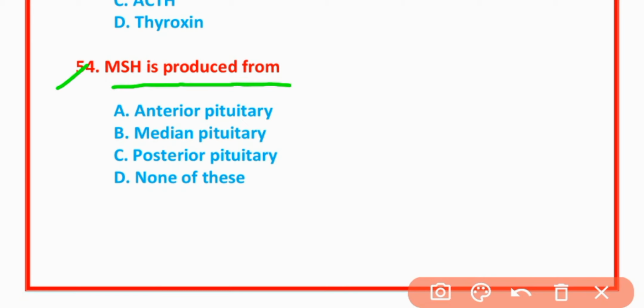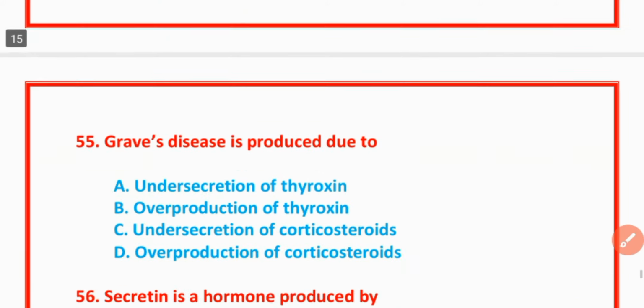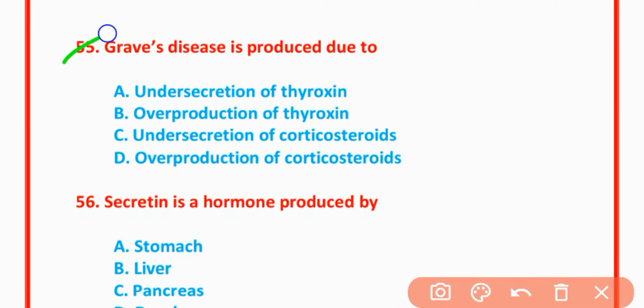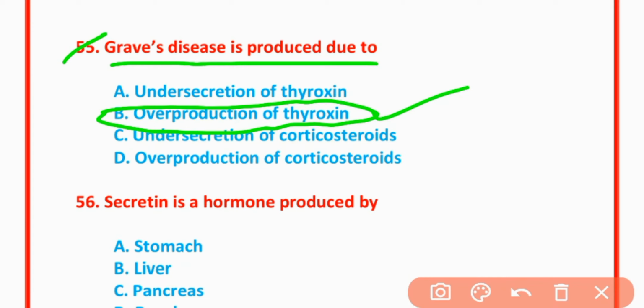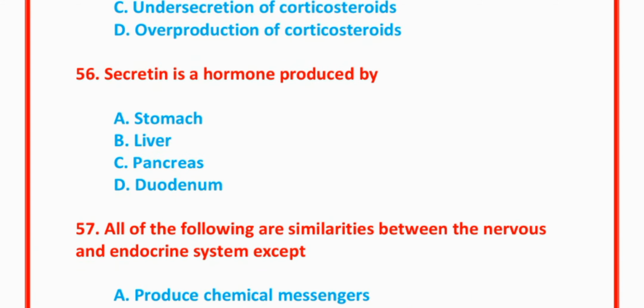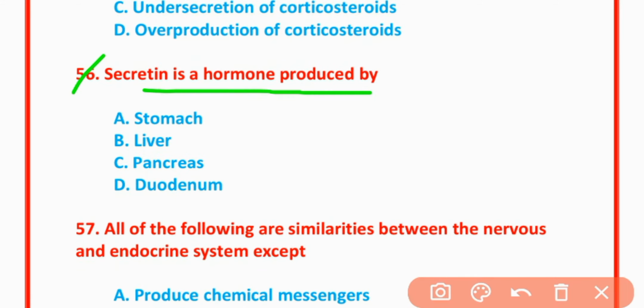MSH is produced from median pituitary. 55. Graves' disease is produced due to overproduction of thyroxine. Secretin is a hormone produced by duodenum.